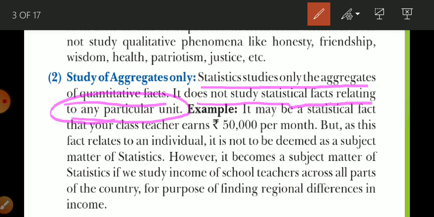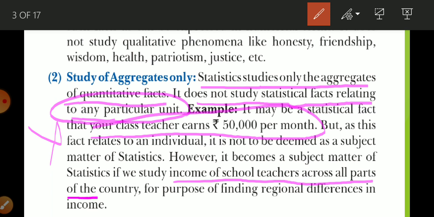So if it is given that your class teacher earns 50,000 per month, this is not statistics. But if the income of school teachers across all parts of the country is given, then it is statistics. Why? Because it is the average. When we find every teacher's income and then divide by the number of teachers, what we get is the average income of teachers in our country. In this way that is an average and that becomes part of statistics. So statistics never studies individual data related to one.